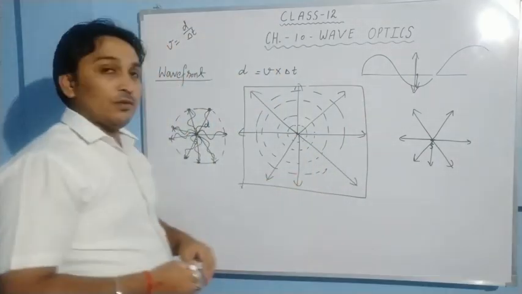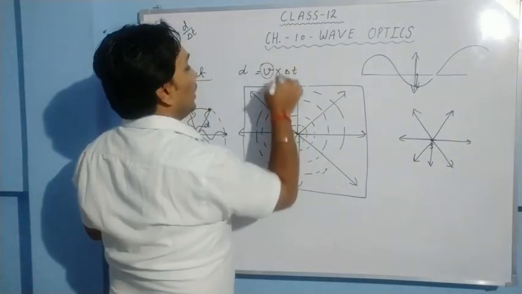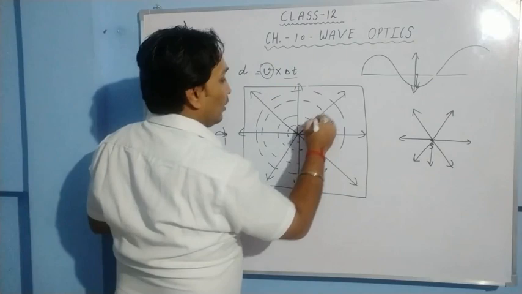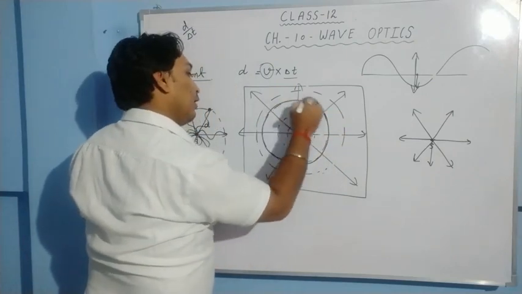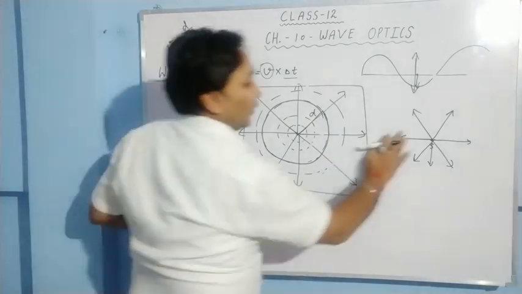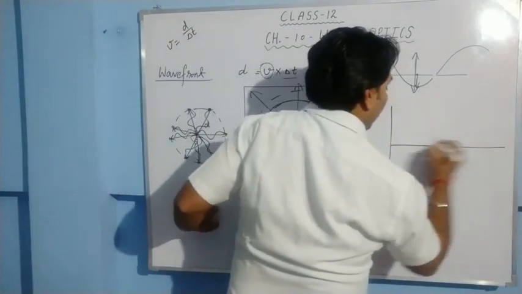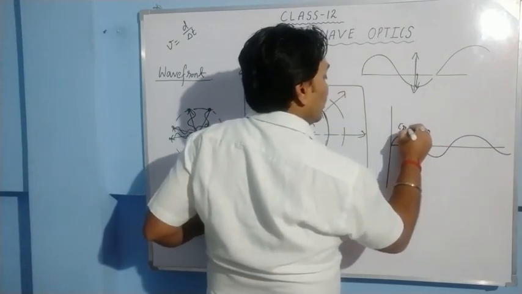Same happens here also. Suppose this wave is going with a speed v. If you multiply by delta t, we get a distance d. If we take d as its radius, we get this circle. In the wave produced on the surface of water, the wave is like this. This is called crest.